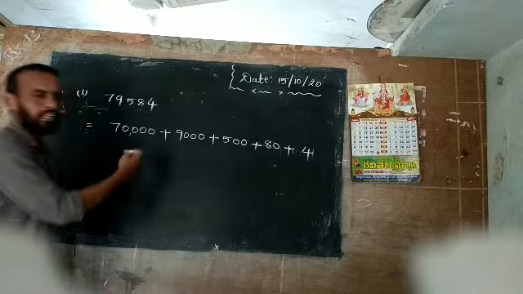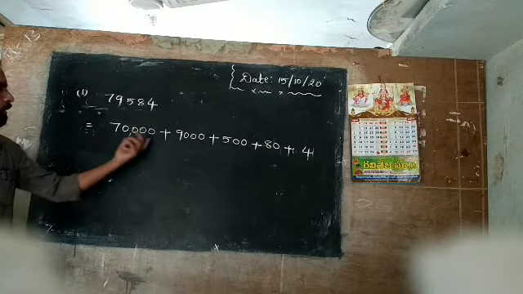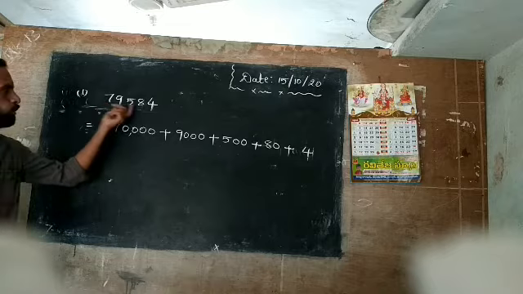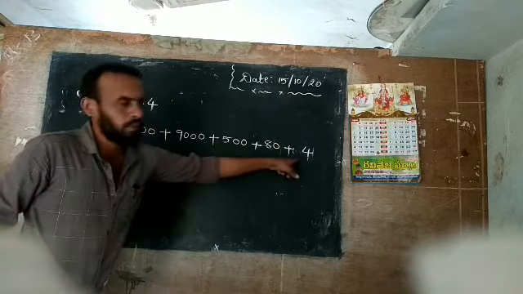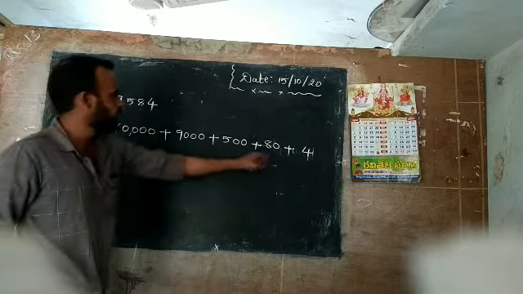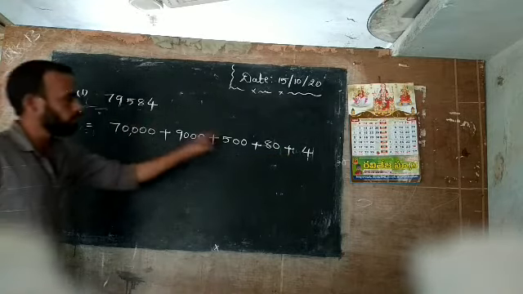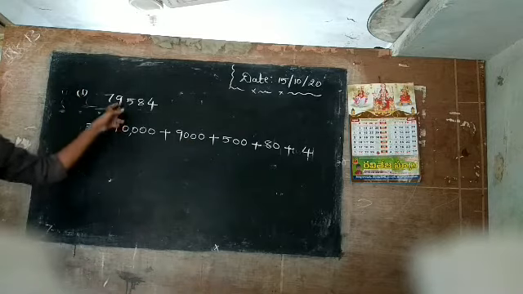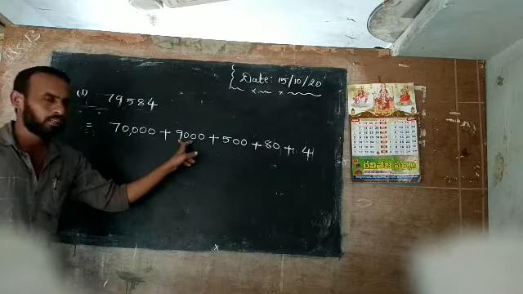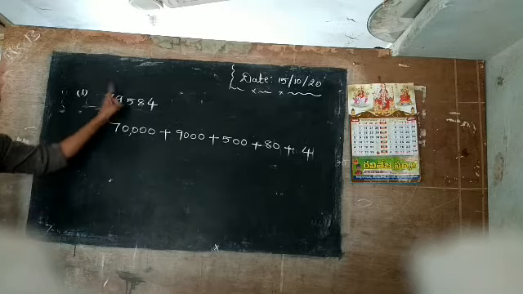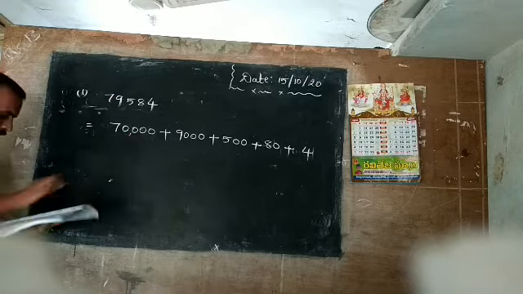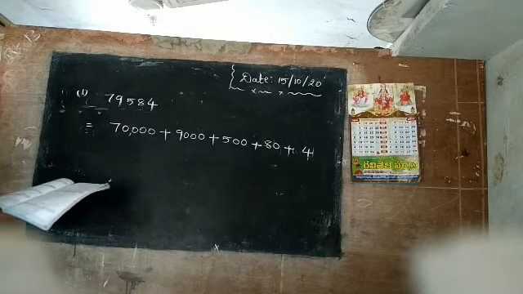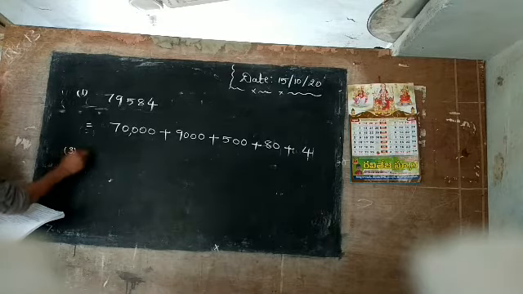So this is the expanded form. Very easy. Now we are given 79,584. You know 1's place. Tens place, 10 into 8 is 80, and hundreds place, 5 into 100 is 500, and thousands place, 9 into 1000 is 9,000, and 10,000 place, 7 into 10,000 is 70,000. Okay, very easy problem. Next I will explain the third problem, the second one is homework.